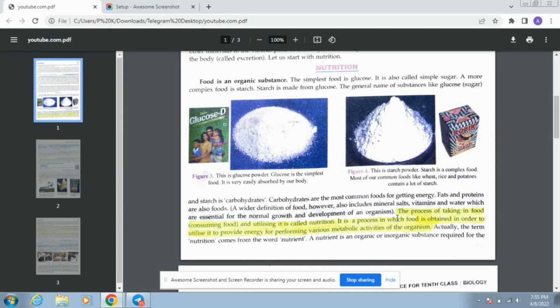Okay. So mark this point that the process of taking in the food or consuming it and utilizing it is called nutrition. It is a process in which food is obtained in order to utilize it to provide energy for performing various metabolic activities of the organisms.